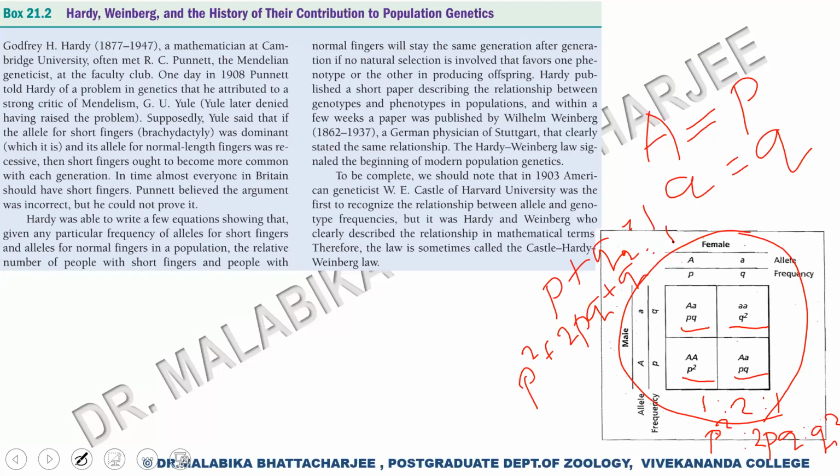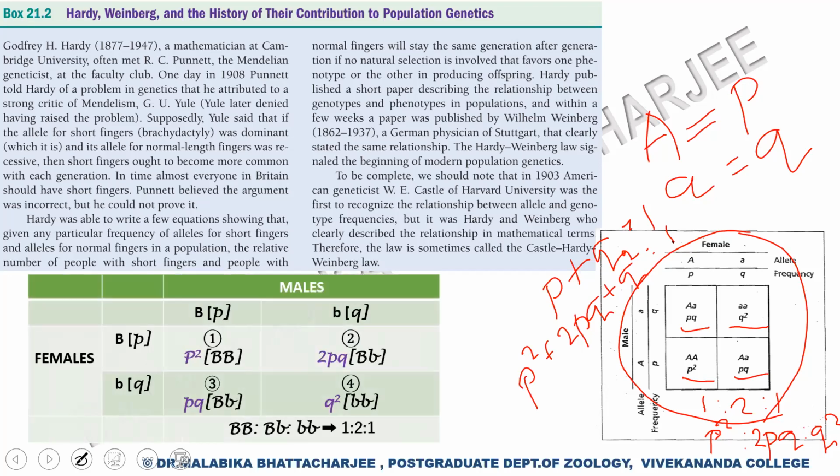Now coming back to the story. It was in 1908 that Punnett one day told about a problem to Hardy. What was the problem? Let's see. This was a problem that was discussed by G.U. Yule, who was a critic of Mendelism.